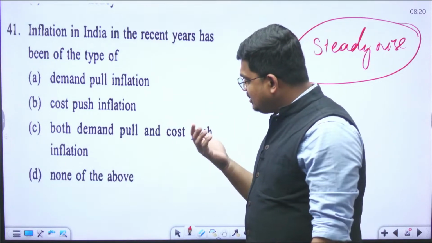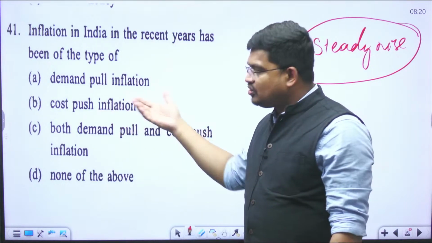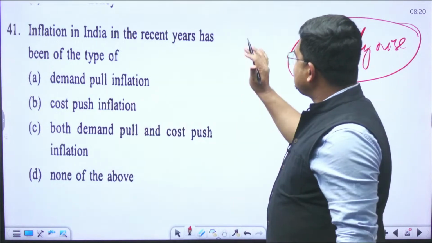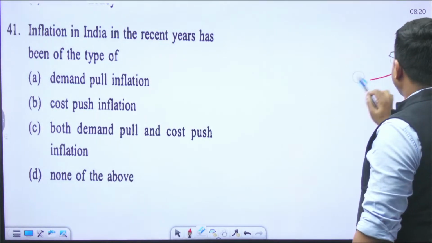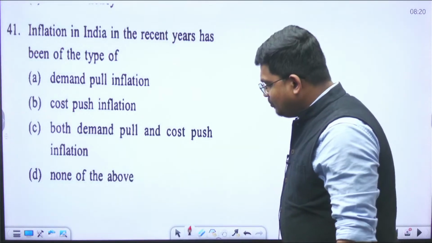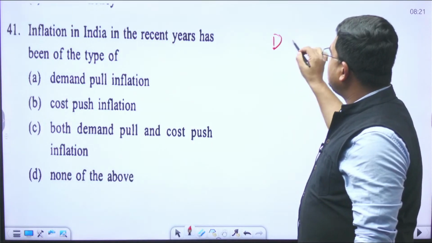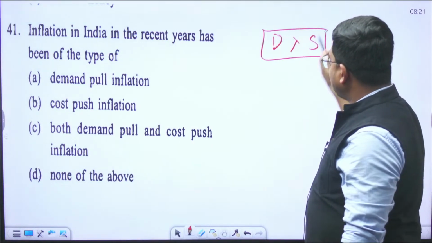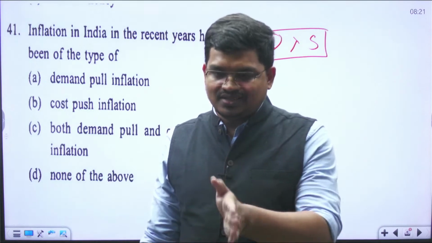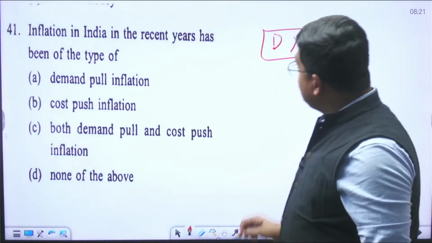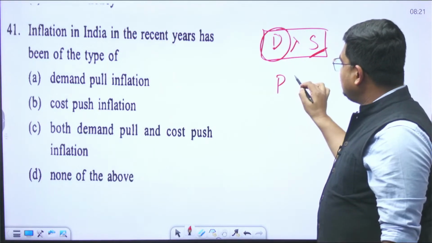Now let me tell you that before I go to the answer, let me explain what this demand pull and the cost push is. Demand pull means, every inflation has two dimensions basically. One is the demand side, another one is the supply side. When we say demand side, what do we mean? That demand of a product is greater than supply of that product. Demand is greater than the supply, right? So supply remains constant. If demand for that product increases, definitely price will go up.